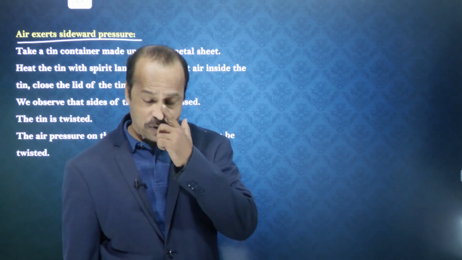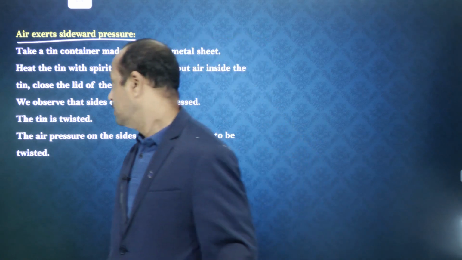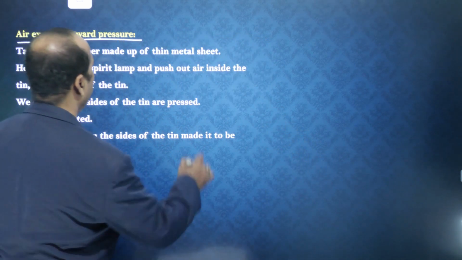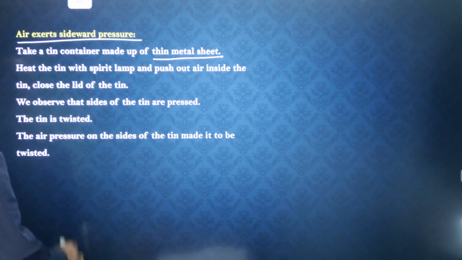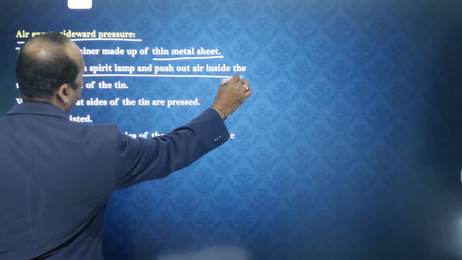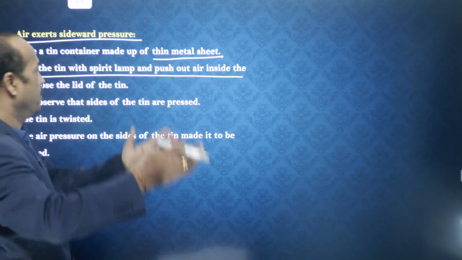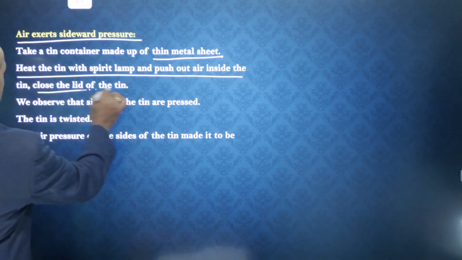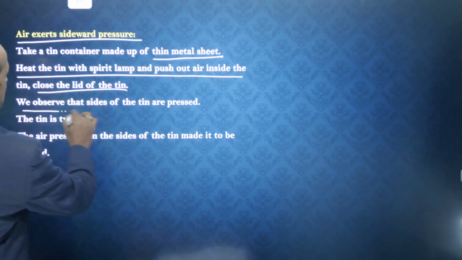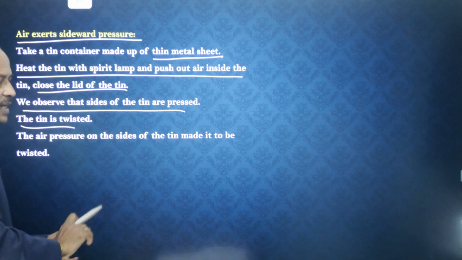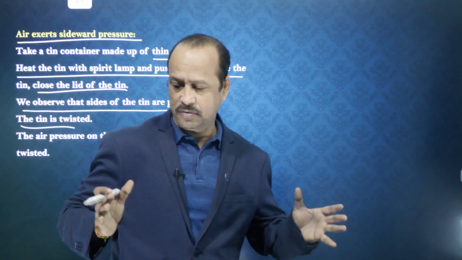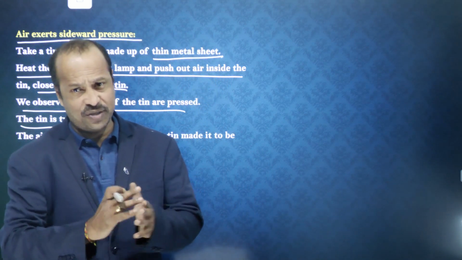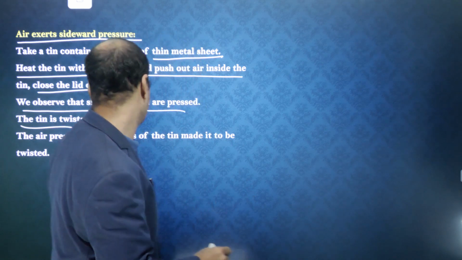This is also a simple experiment. We can do it at home. So that's all, students, about this. Here it says take a tin container made of a thin metal sheet, heat the tin with a spirit lamp and push out the air. Then close the lid of the tin and observe the sides of the tin. The sides of the tin get crushed and twisted also.